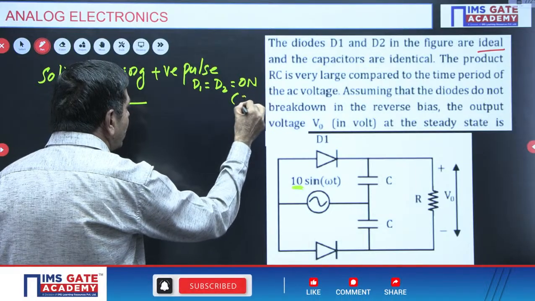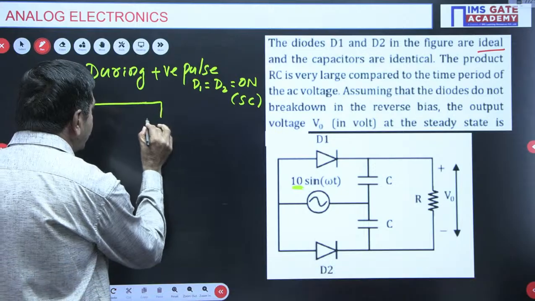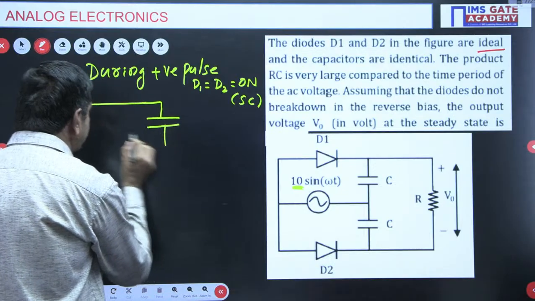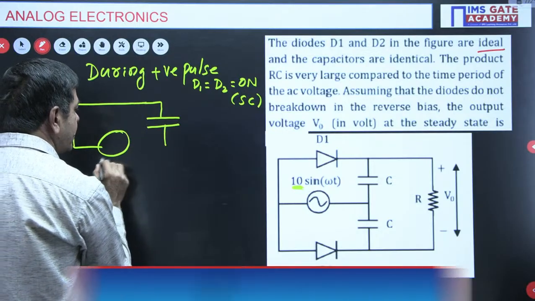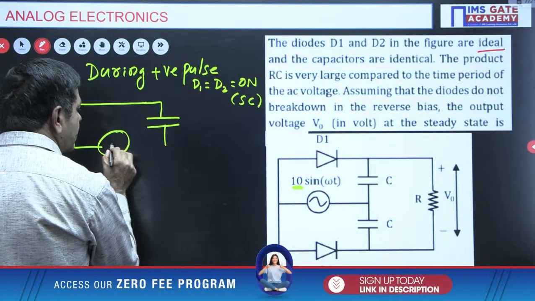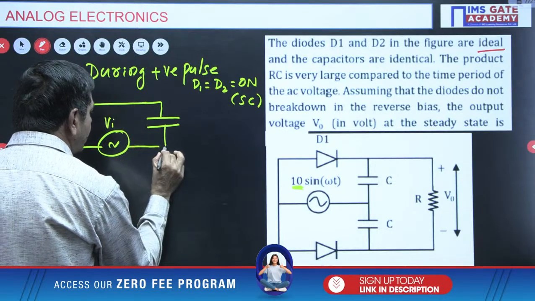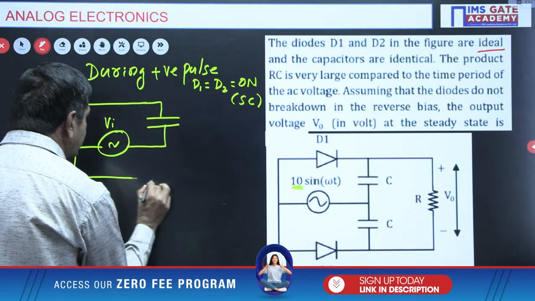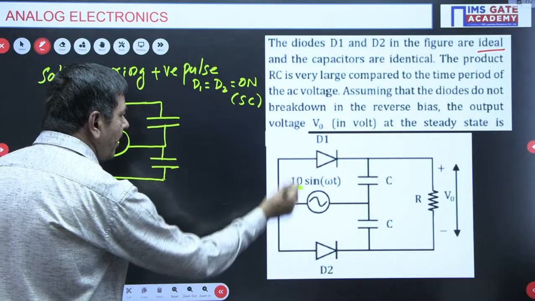They are short circuited. During the positive pulse, D1 and D2 are on, so they are short circuited. If it is short circuited, how will the voltage be developed across the capacitor? I am giving the positive pulse here. This is the input voltage VA I have taken for example, and this diode is also shorted. Both diodes are on.